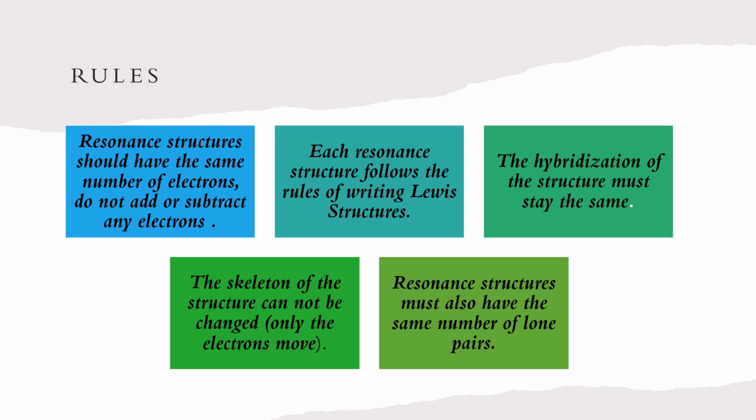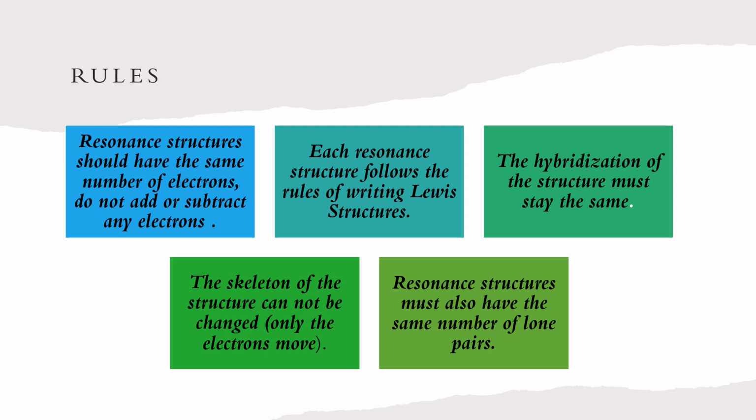The skeleton of the structure cannot be changed. Like that, if we say the carbonate ion is arranged in sp2 hybridization, then throughout the resonating structures we are not going to change the carbonate ion skeleton. We just have to move the electrons, because in our first definition we mentioned that resonance theory is basically a delocalization of electrons within the molecule without any movement of bonds or the skeleton.